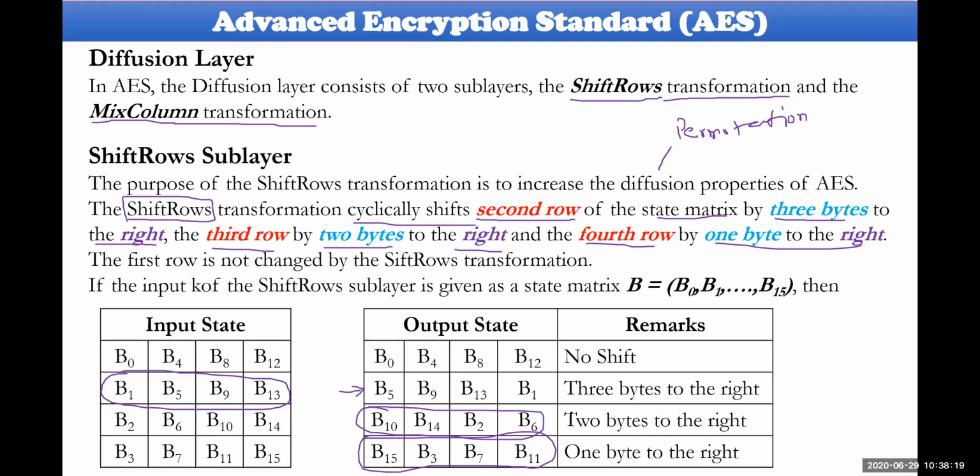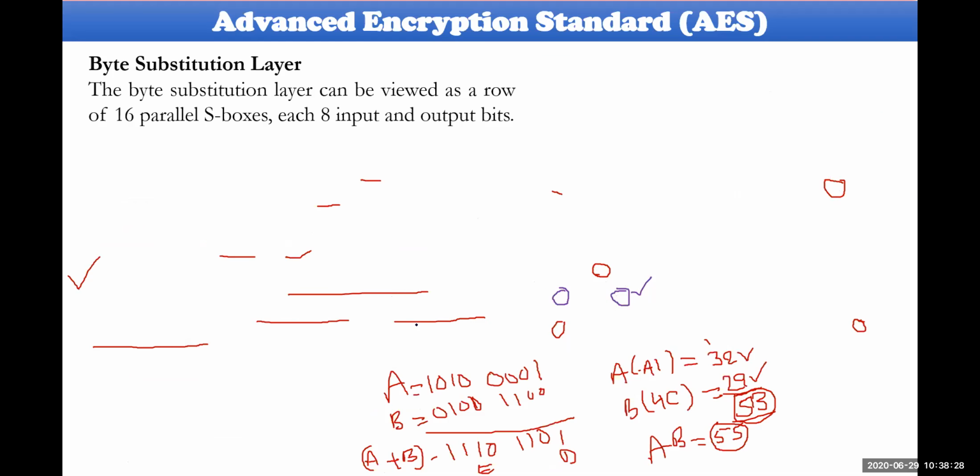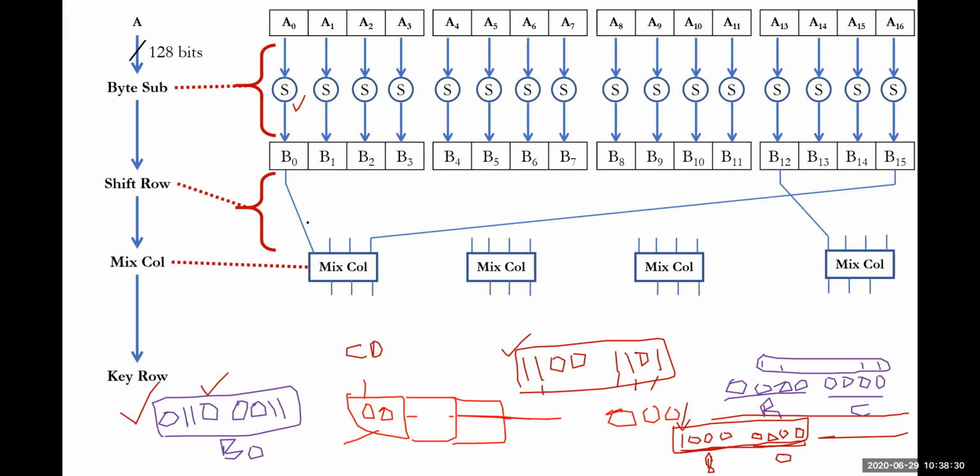So that is why I already have B0, B5, B10, and B15. You could observe, I'll go back to the previous slide. Yes, here. The shifting gives B0 as the first one, B5 as the second one, B10 as the third one, and B15 as the fourth one. So that is the input of the first mix column. Hope that you understand. That is the input of the first mix column.